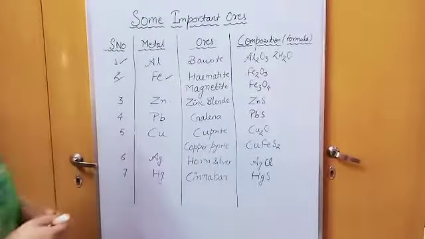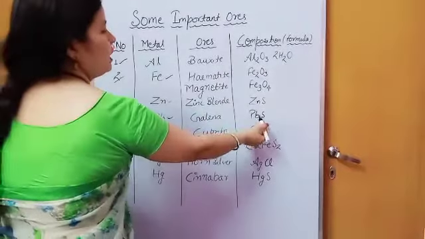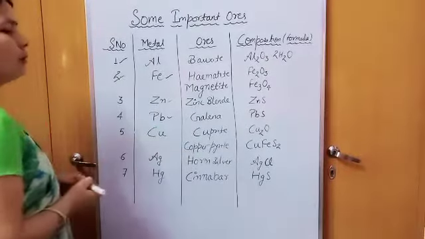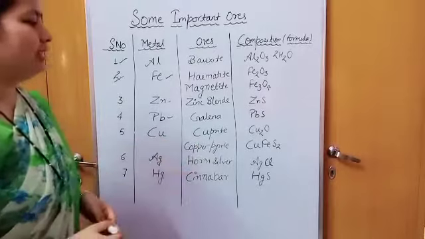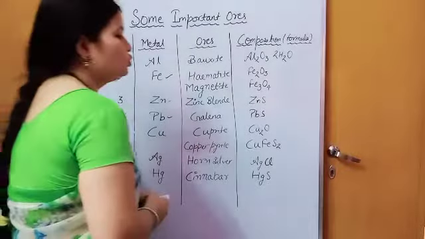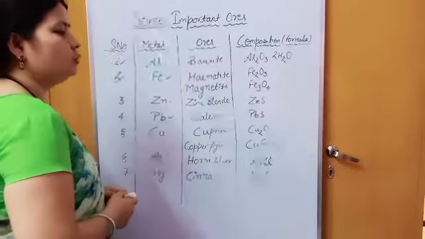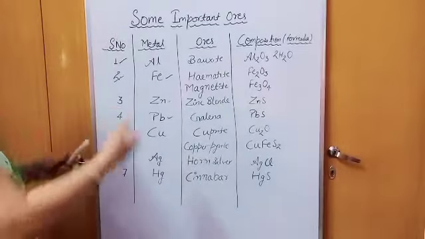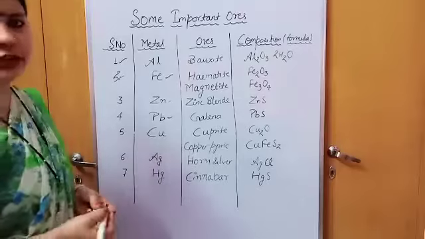Then another one is Pb, lead, with the ore galena. The ore formula is PbS. Now the important ores of copper: we have cuprite and copper pyrite. Cuprite formula is Cu2O, and copper pyrite formula is CuFeS2. These are the important ores of copper. We have other ores too, but these two are important, especially for 10th class.